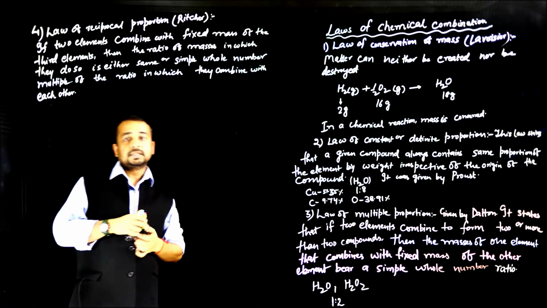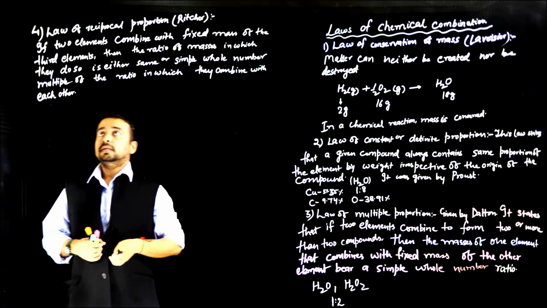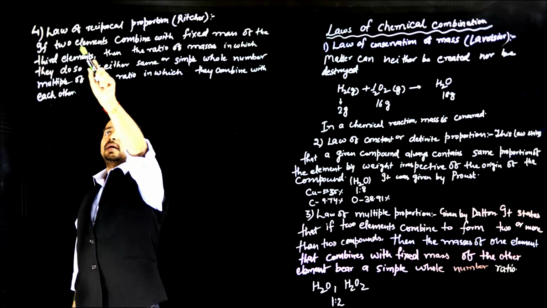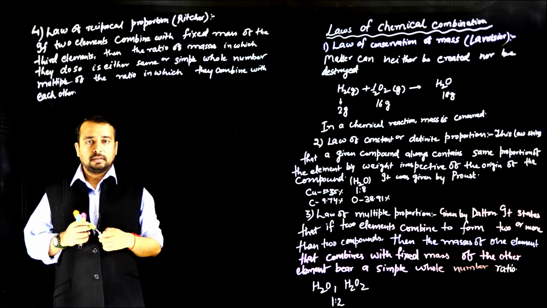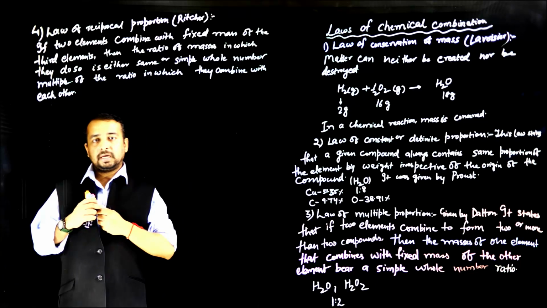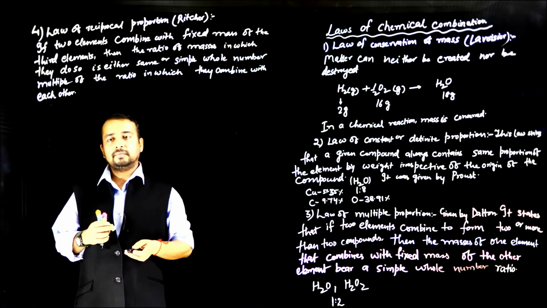So let us break this statement and understand it. So if there are two elements which combine with a fixed mass of the third element, we have to have two elements which combine with a fixed mass of the third element.